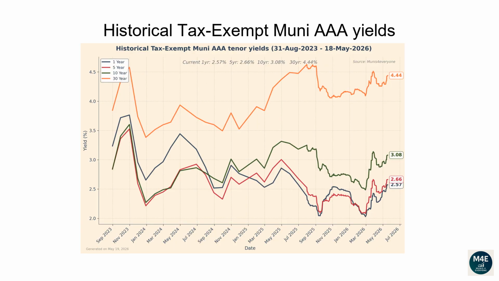This line plot and the next plot show how each tenor of the Muni yield curve has changed over time. From the 31st of August 2023 to the 18th of May 2026, the 1-year yield has dropped from 3.24 to 2.57. The 5-year yield has dropped from 2.85 to 2.66. The 10-year yield has increased from 2.84 to 3.08. The 30-year yield has increased from 3.85 to 4.44.